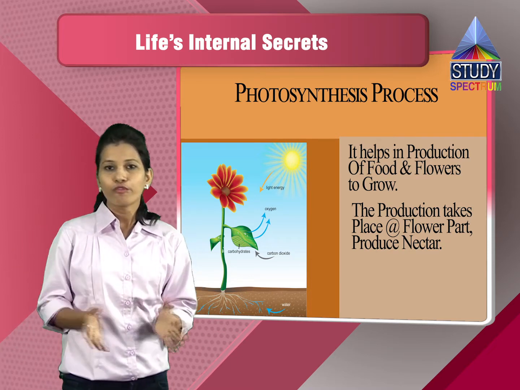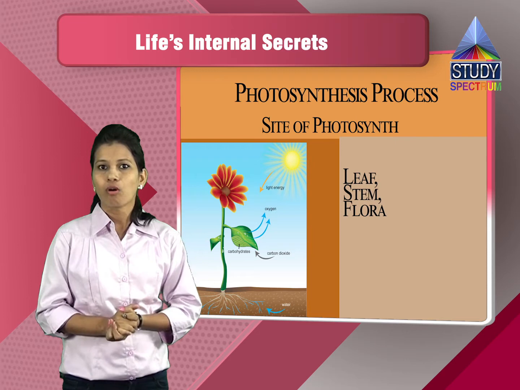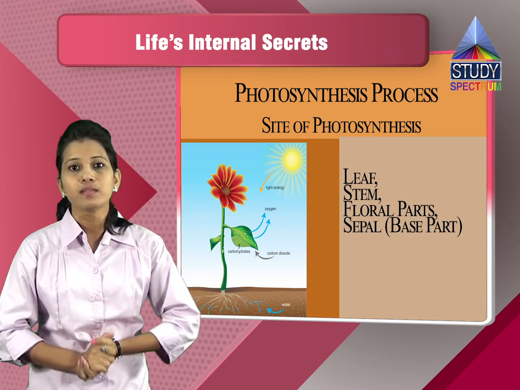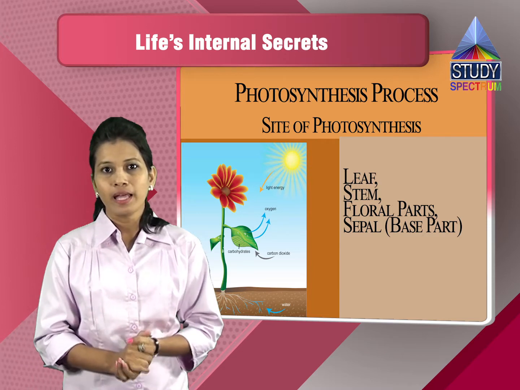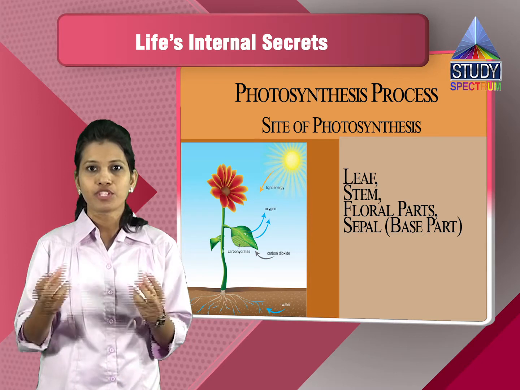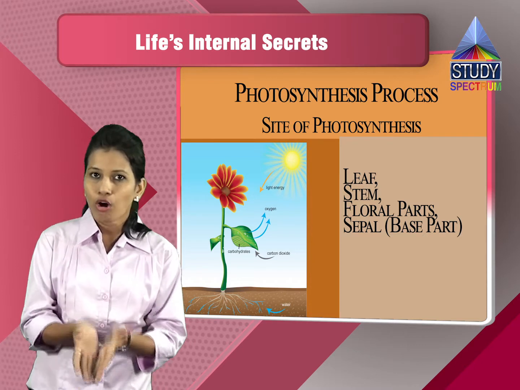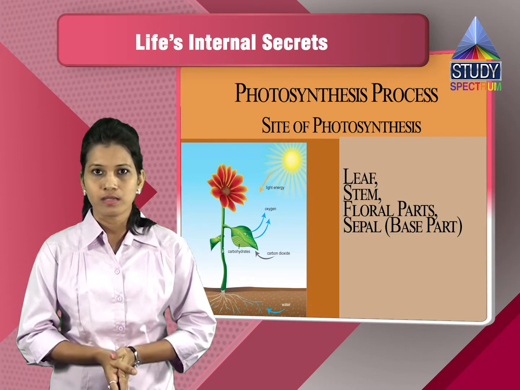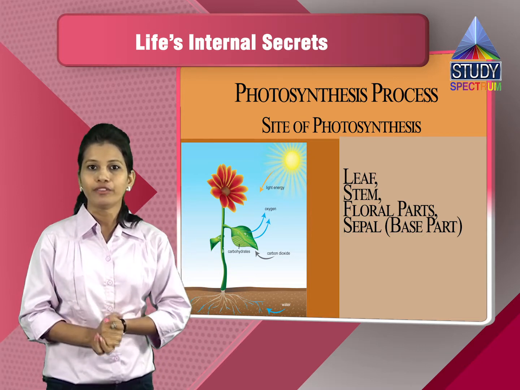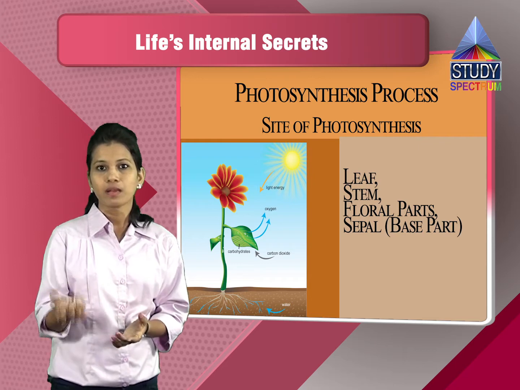Now the site for photosynthesis is all the green parts. Basically the leaves are the major sites of photosynthesis, as well as the stems and the other green parts or the floral parts like the sepals which are there at the base of the flower. They also help in doing the photosynthesis. So basically photosynthesis majorly takes place in the leaves, as we have the stomata which helps in taking in the carbon dioxide.